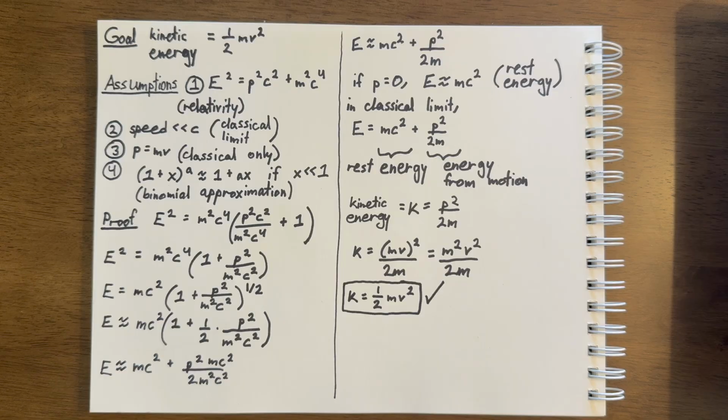So as you can see, based on our assumptions about Einstein's theory of relativity and our equation for momentum, we are guaranteed to get that kinetic energy is 1/2 mass velocity squared. It cannot be anything else.